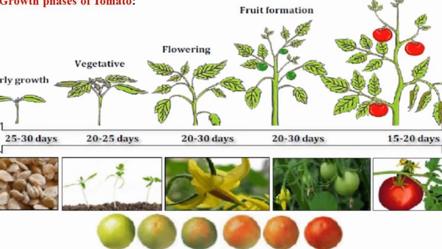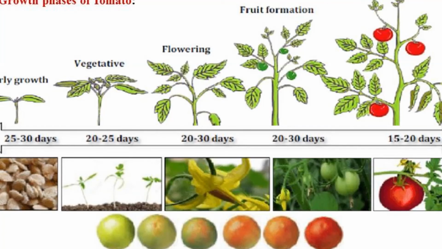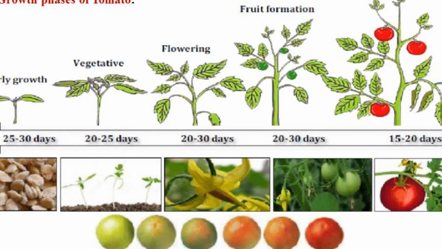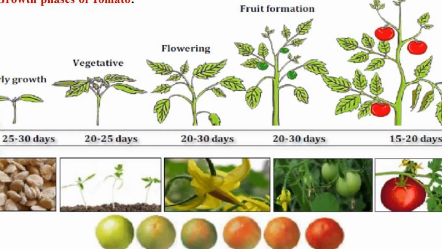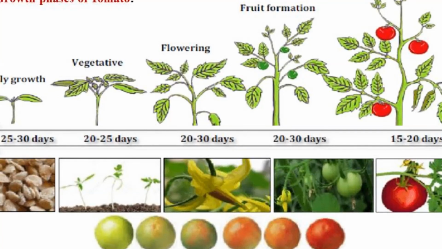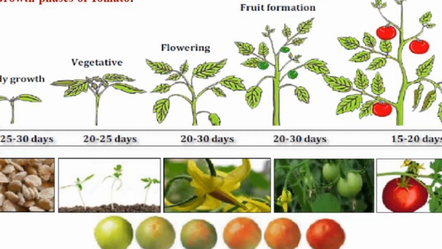Then the next phase, the matured fruiting phase. During this phase, all the horticulture operations attended during the early fruiting stage have to be attended along with harvesting, that is harvesting should be done twice or thrice in a week. That means this phase starts from intercultural operations up to the harvesting of tomato.